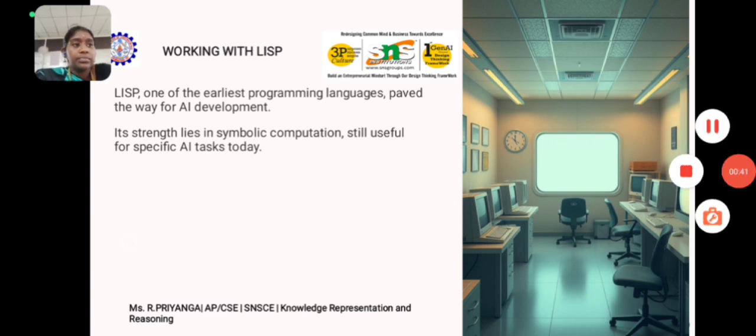Why was Lisp very important in AI? Because of symbolic computation, flexibility and dynamism, ease of representing knowledge, and popular AI systems built with Lisp. Symbolic computation involves manipulating symbols like words, objects, rules, rather than just numbers. Lisp is excellent at handling symbolic data using lists, trees, and recursive functions.